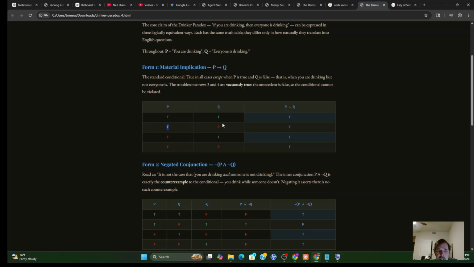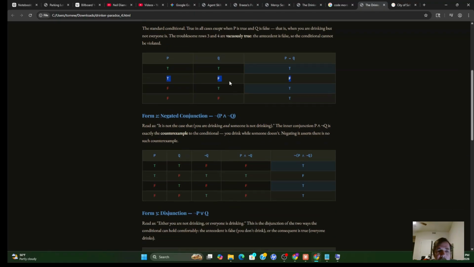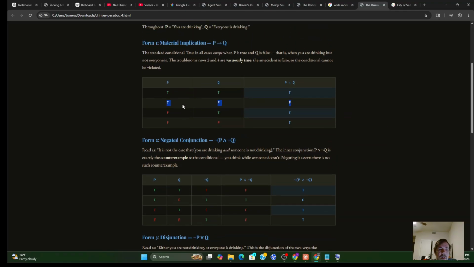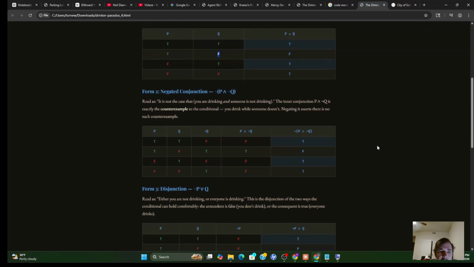It's got one bad case, and that's the second row, if the premise is true and the conclusion is false. And that corresponds to if I am drinking and not everyone is drinking. That's the one bad case. Now, this is equivalent to where I've got highlighted there.